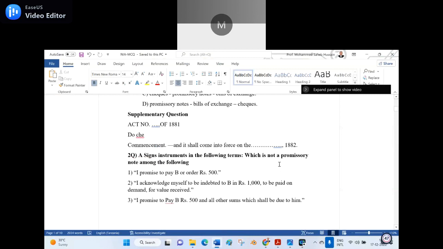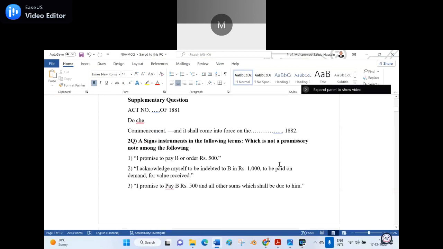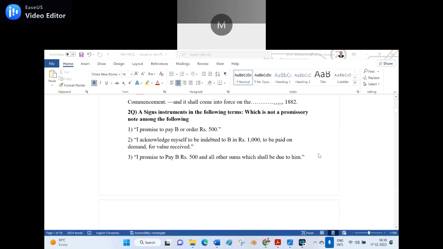Second multiple choice question. Which of the following instruments is not a promissory note? Examples I have given here. Number 1, I promise to pay B or order rupees 500. Number 2, I acknowledge myself to be indebted to B in rupees 1000 to be paid on demand for value received. 3, I promise to pay B rupees 500 and all other sums which shall be due to him.